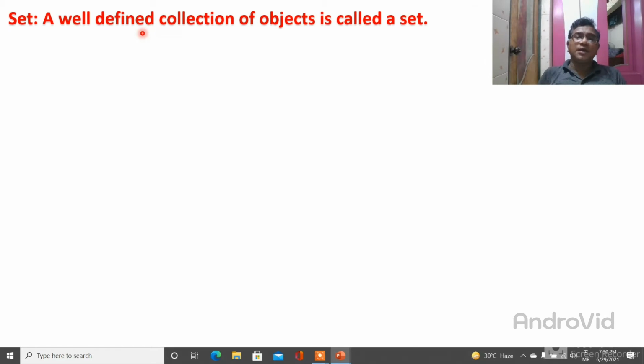I will give one example. Suppose A, E, I, O, U. It is a set. Why am I saying it is a set? Because they are the vowels in English. If I ask this collection how many you are, they say, I am 5. If I ask who are you, they say, I am the vowels of English.